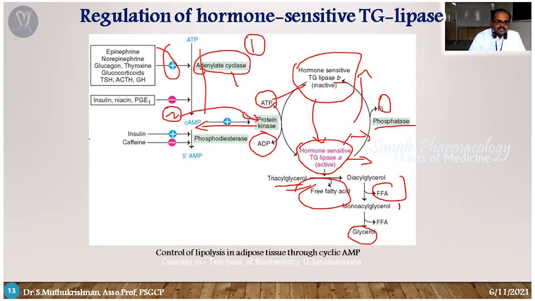So we have seen some other processes also. What does insulin do? It deactivates the cyclic AMP. The cyclic AMP is converted into 5'-AMP, that means the phosphodiesterase enzyme degrades the cyclic AMP. This reaction is stimulated by insulin. But caffeine inhibits the phosphodiesterase enzyme mediated activation. So this is the process. From this picture you can easily write how the hormones control the lipolysis process.